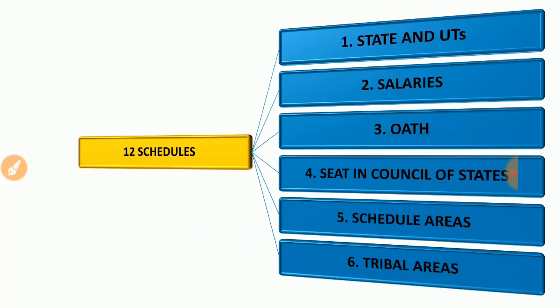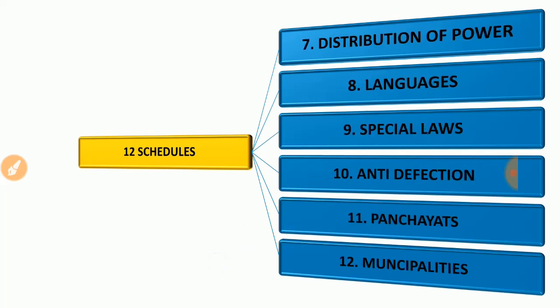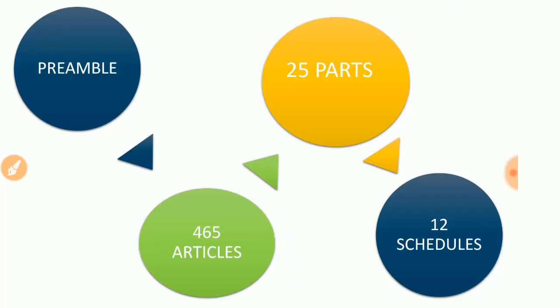So how many schedules did we discuss? 1, 2, 3, 4, 5, 6, 7, 8, 9, 10, 11, 12 schedules. These are the important 12 schedules mentioned in the Indian Constitution. And now we are just revising whatever topics we discussed. We talked about the preamble. We know that it is a preface of the Constitution, and we have 25 chapters.